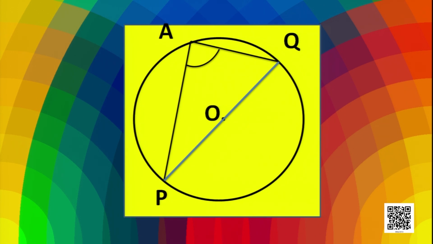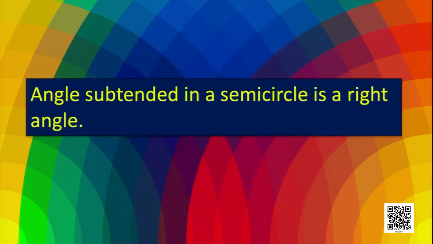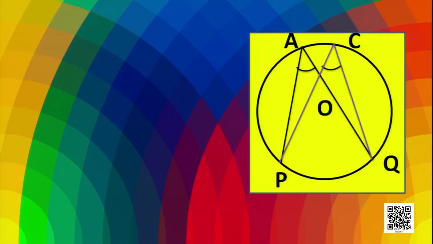So the angle subtended in the semicircle is a right angle. So it is said that angle subtended in a semicircle is a right angle. Now you see, in this figure we have, apart from A, another point C on the same segment.